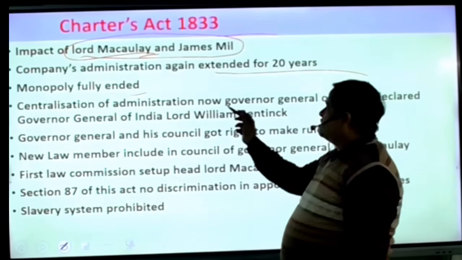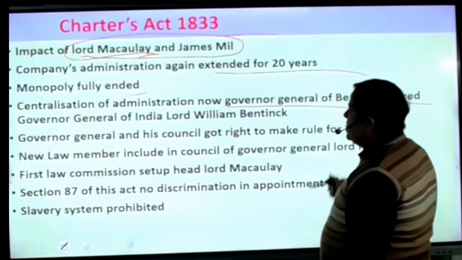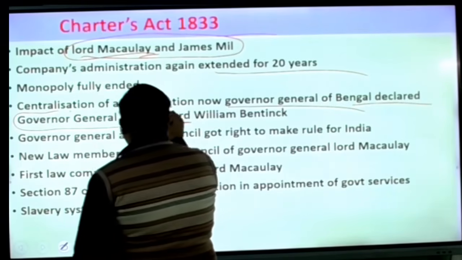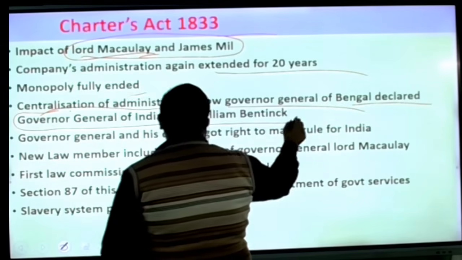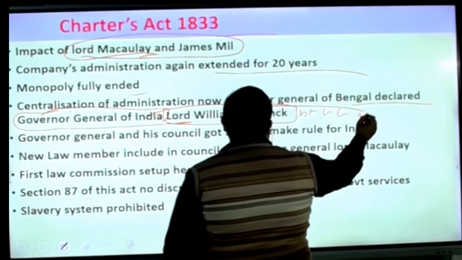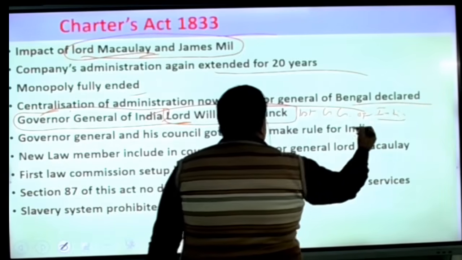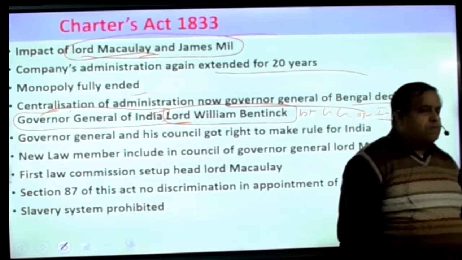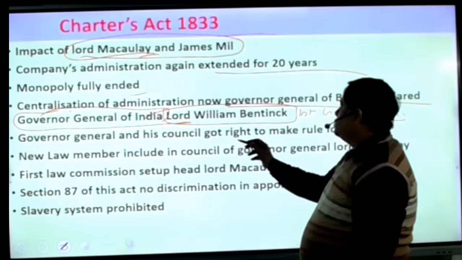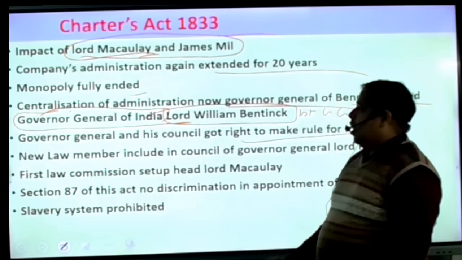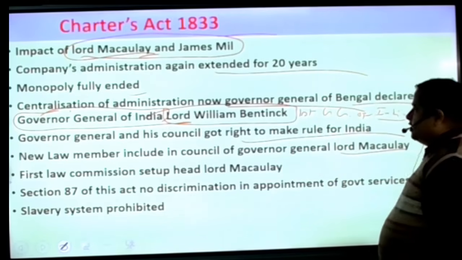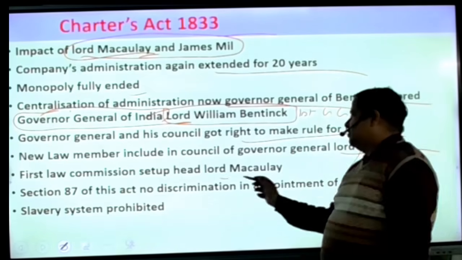Centralization of administration: now the Governor General of Bengal was declared Governor General of India. You have to underline this fact. It is very important for you. Lord William Bentinck was the first Governor General of India. Before it, beta, the person was known as Governor General of Bengal. Now he was known as the Governor General of whole India. The Governor General and his council got the right to make rules for India. A law member was introduced in the council, and Lord Macaulay got this position. Okay. The First Law Commission was set up, and its head was Lord Macaulay.